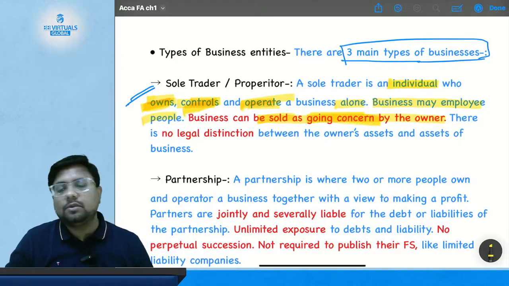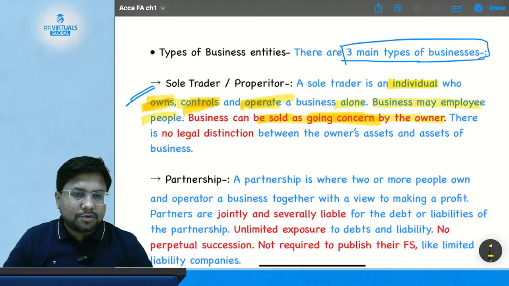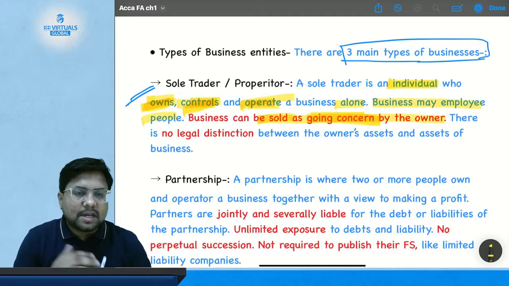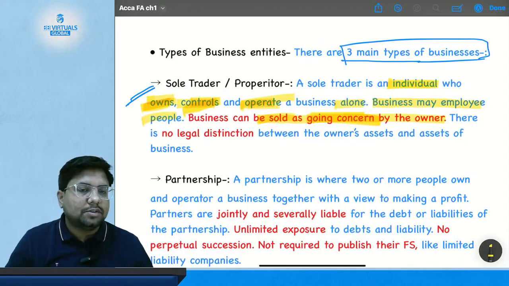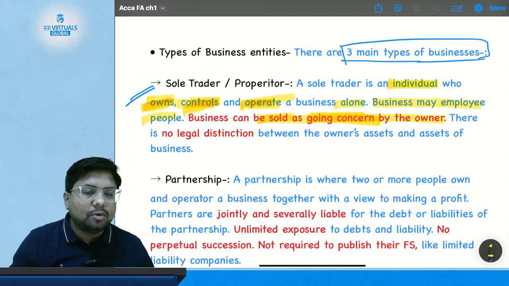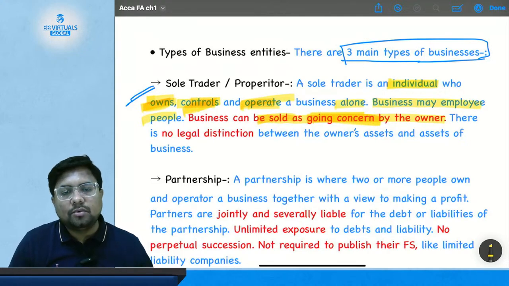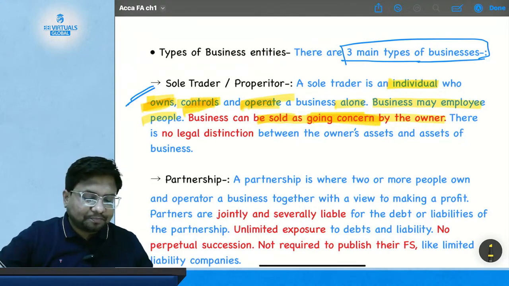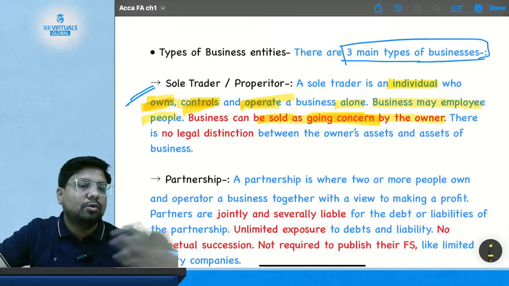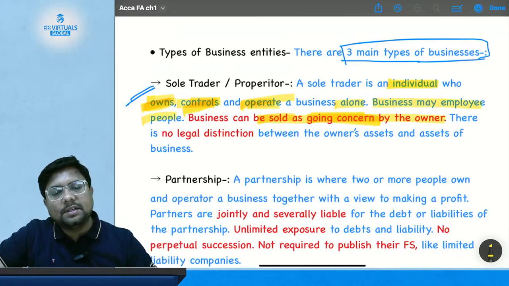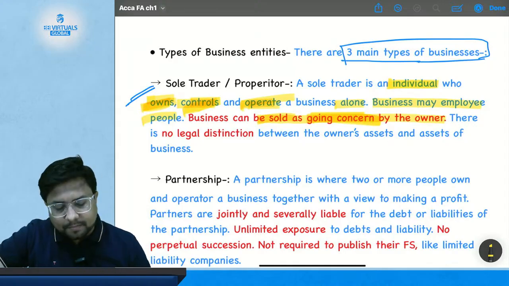Now what is a going concern? Going concern means before stopping the business. So after finishing my batch, I can sell my classes to another teacher. Without hampering the going concern, I can sell it to another person. I don't have to shut down my classes and then sell them. I can sell my classes in the form in which I am operating.